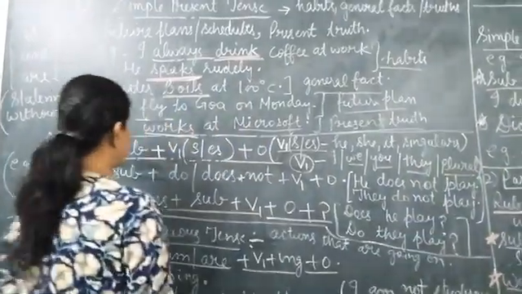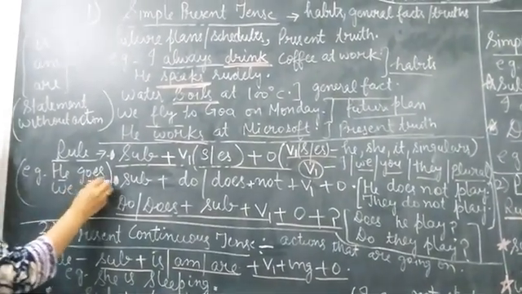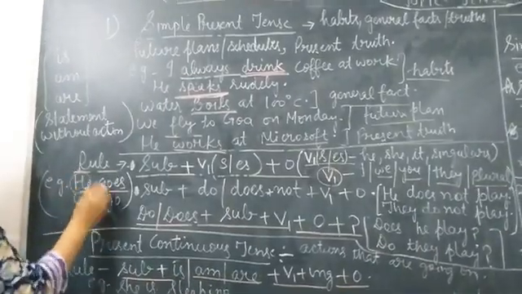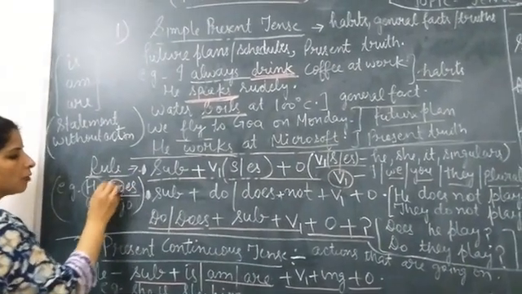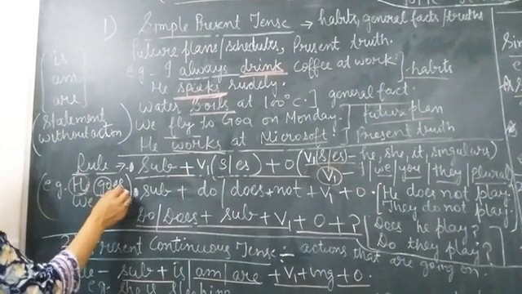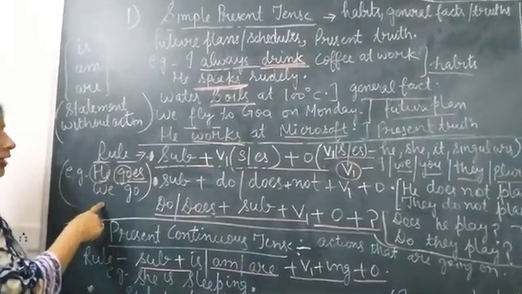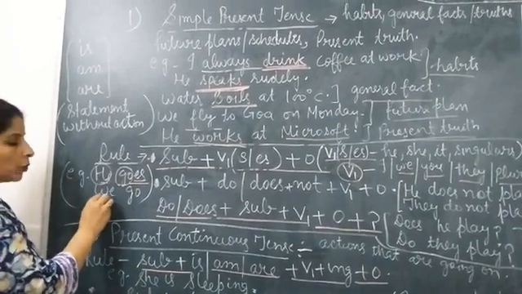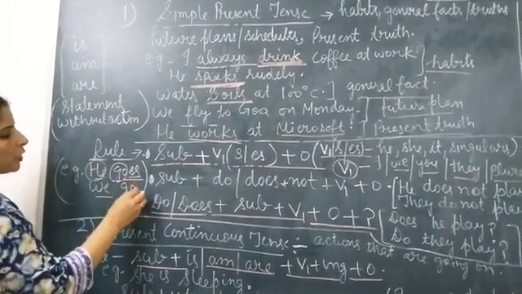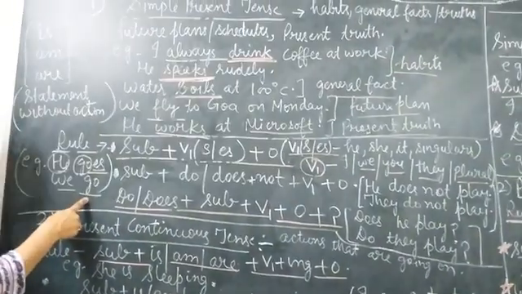Okay. For example, I have taken an example here. He goes. He is singular. Verb first form is go. With that we have added ES, because he is singular, so we have added ES to the base verb. Then, we go. We is plural. With plural we need not add S or ES. We can simply write go.